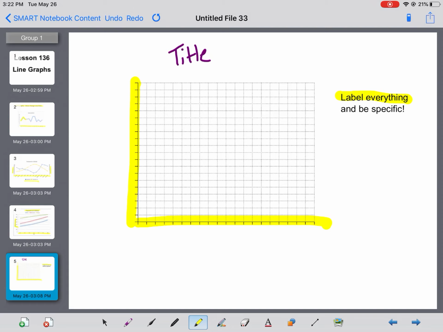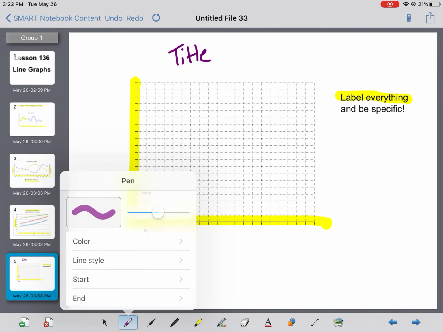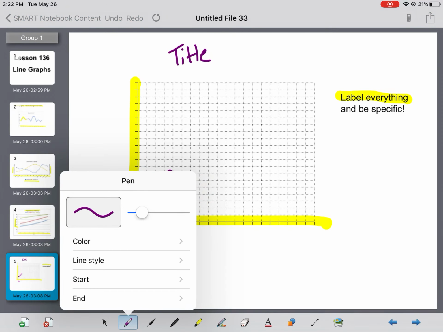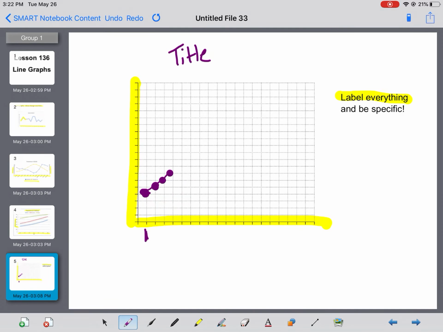And then just sort of a neatness thing. Let's see if I can do it. I don't know if I can be accurate enough, but you've labeled something down here. Let's say it's hour 1, something happened. Maybe if I make my pen a little bigger so it becomes a dot. Oh no, I can't do it. A little tricky. You hopefully should be able to do it a little bit easier on your piece of paper with a pencil. Just make sure that your dots nicely line up with what they need to, and then connect them with a nice, neat line.